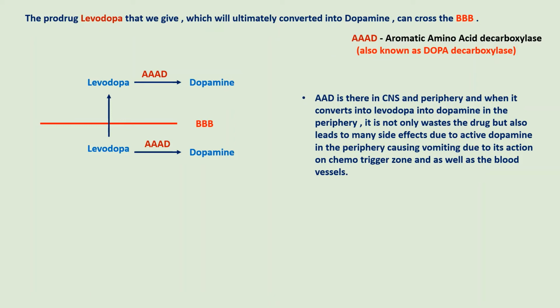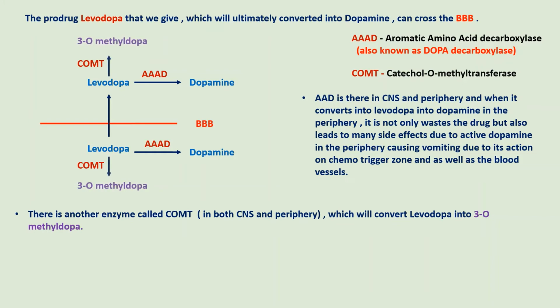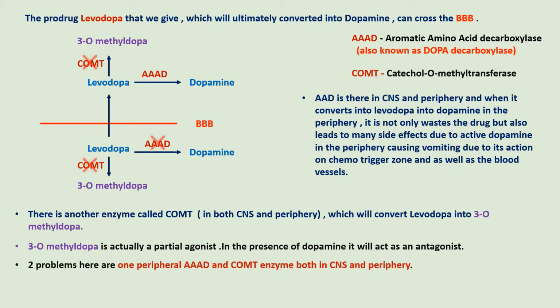And again, to make the situation worse, there is another enzyme, catechol O-methyltransferase, or COMT, which is present both in the CNS and periphery. It converts levodopa to 3-O-methyl dopa. So the levodopa availability will be decreased, and this 3-O-methyl dopa is actually a partial agonist, and in the presence of dopamine it will act as an antagonist. So we have two problems here: one is the peripheral decarboxylase enzyme and the other is COMT. So we need to inhibit both these enzymes.